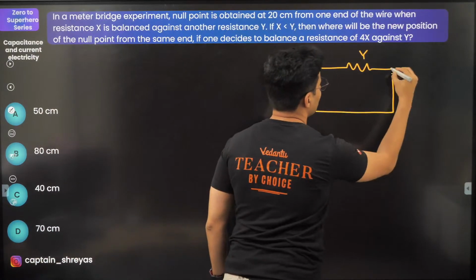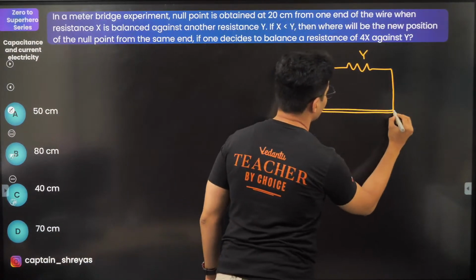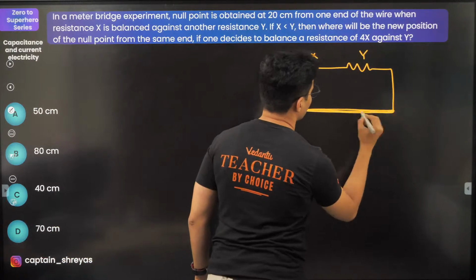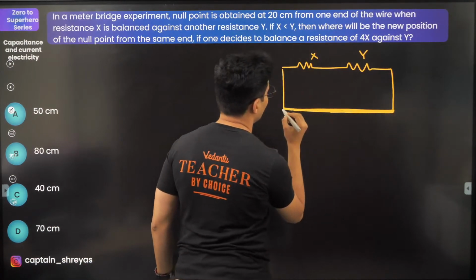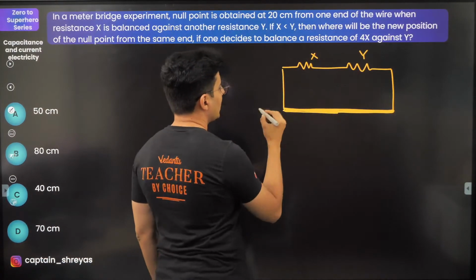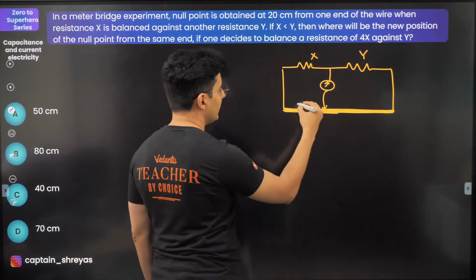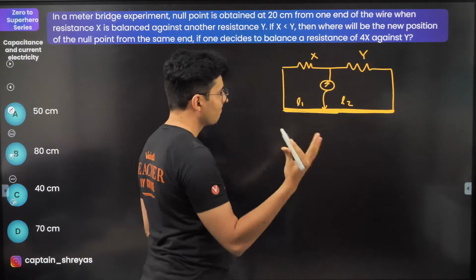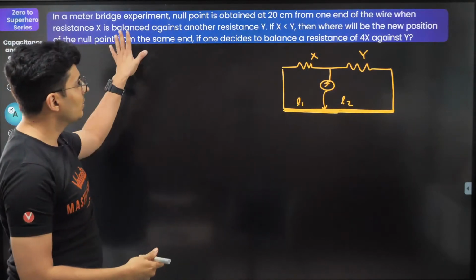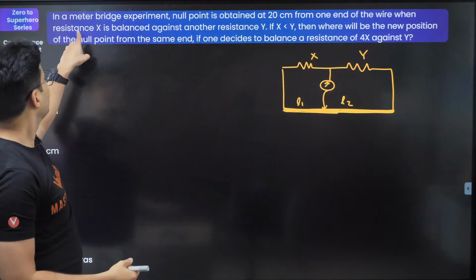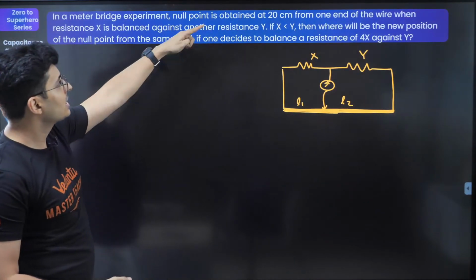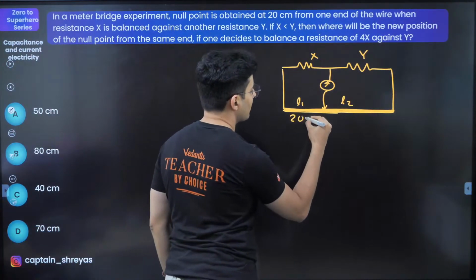This is your potentiometer wire. And this is your galvanometer, this is your balancing length, this is L1, this is L2. Cool. Now, according to the question, the initially balanced length is 20 centimeters.